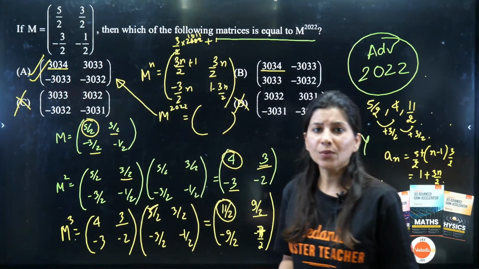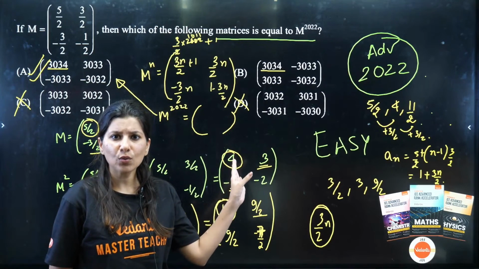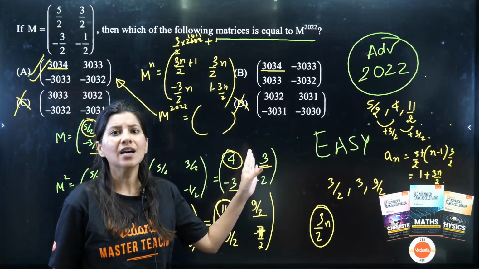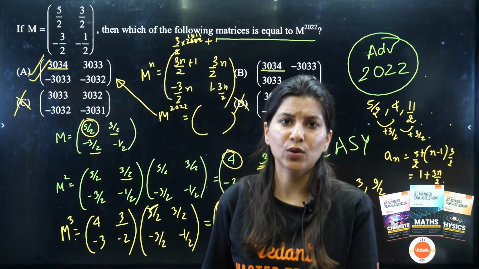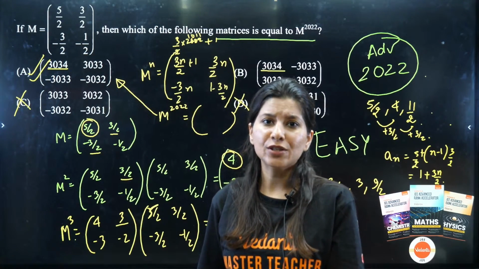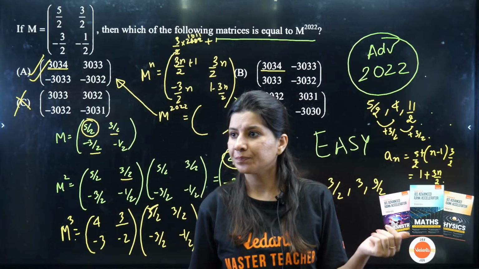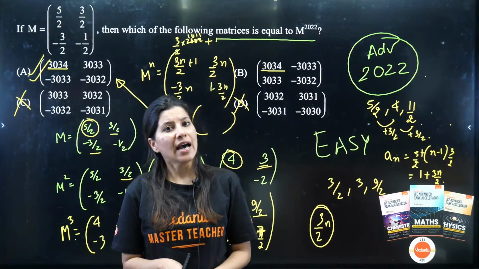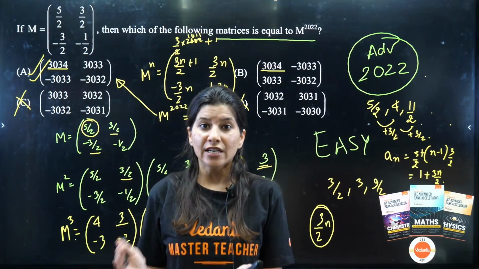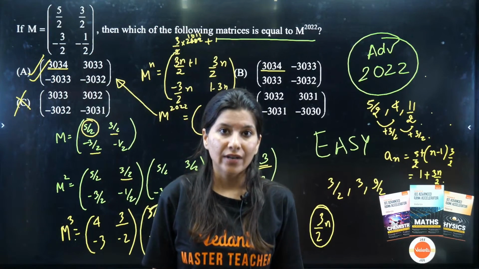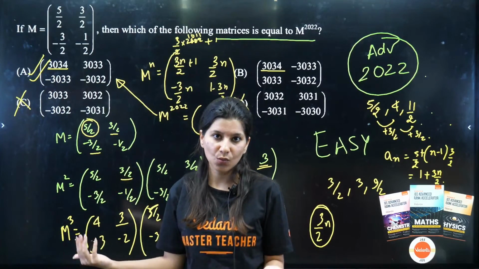And can you see how many questions in 2023? So many questions, right? 3-4 questions in 2023, 3-4 questions in 2022. So this is again a high weighted chapter. You will see at least 2 to 3 questions in your JEE Advanced. So this is an important chapter, and also a scoring chapter as well. I agree there are certain questions which might be challenging, but overall, in a general sense, this is a scoring chapter.